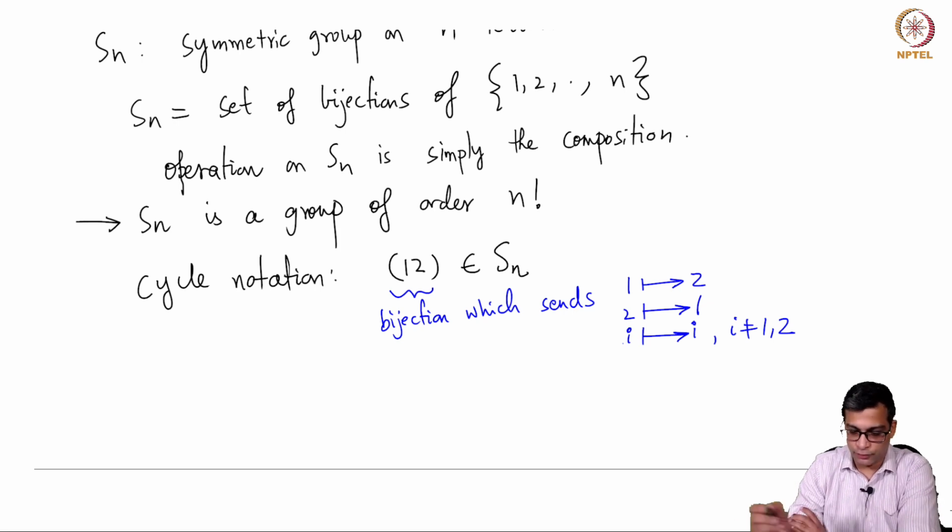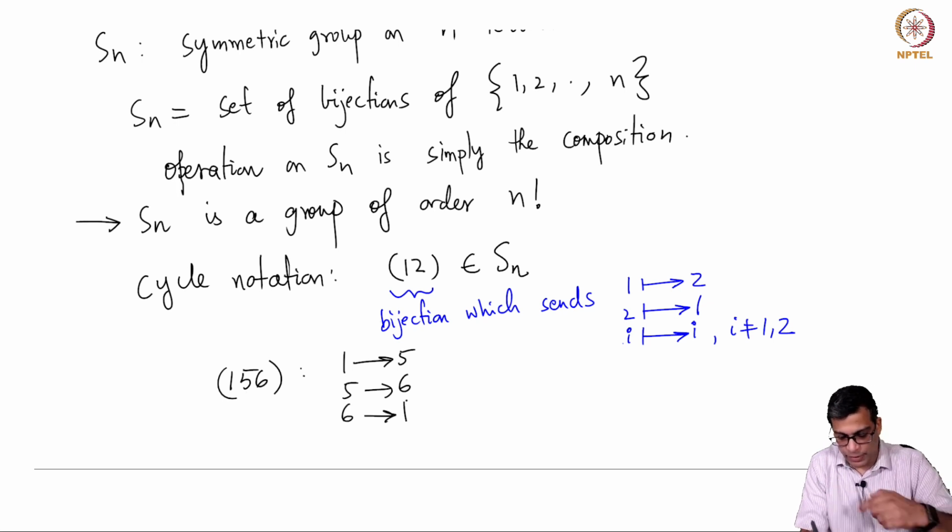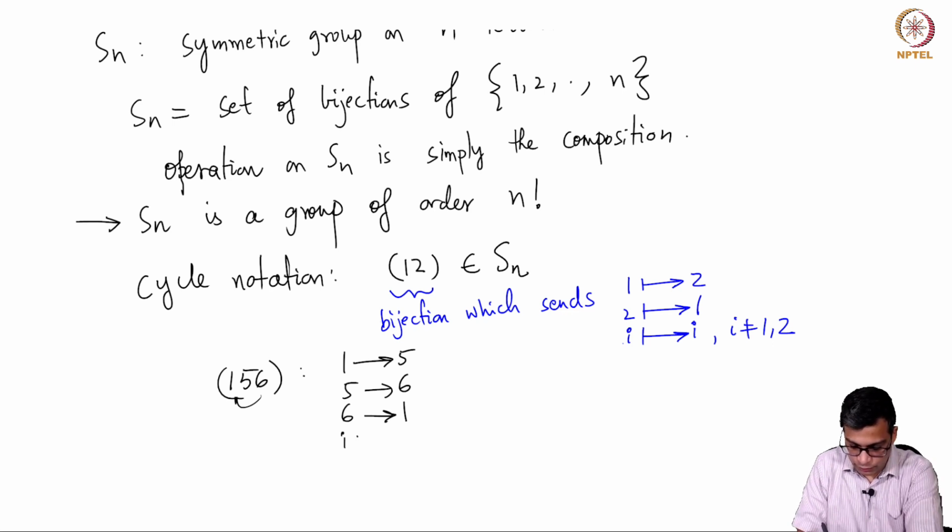More generally, if you have more examples, rather, (1 5 6). What does it do? 1 goes to 5, 5 goes to 6. You just look at what is next to 1, which is 5. So, 5 goes to 6, 6 goes, it is a cycle, so you come back to 1. So, 6 goes to 1 and everything else to itself, i not equal to 1, 5, 6.